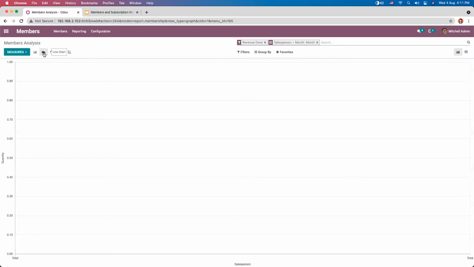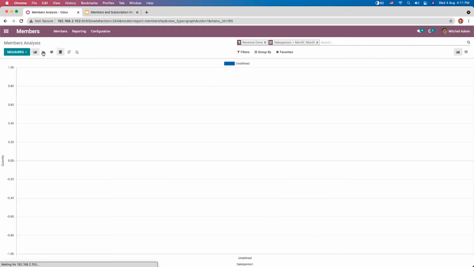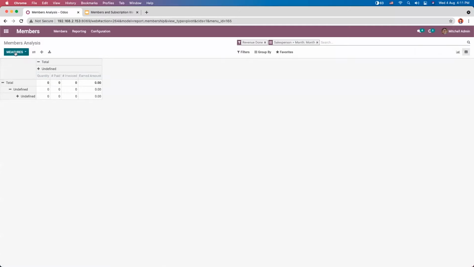Here you can find line chart, bar chart, pie chart, and not only this graph view, you also have a pivot view. From this, you can choose different measures and add filters and groups. So using this module, it's easy to manage members.